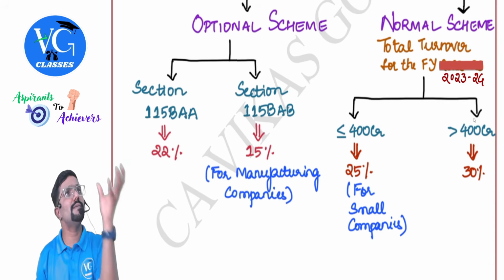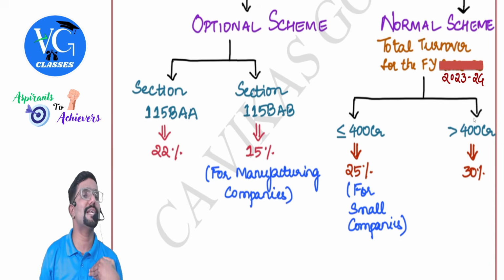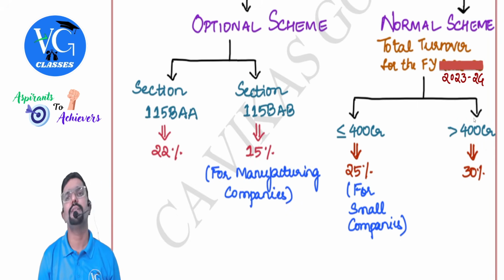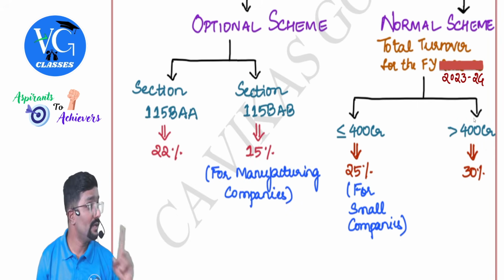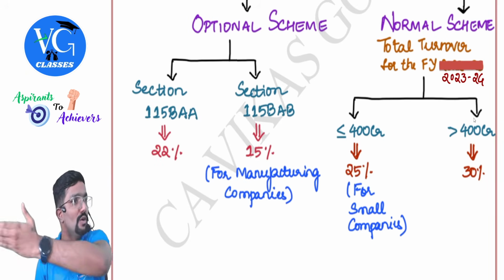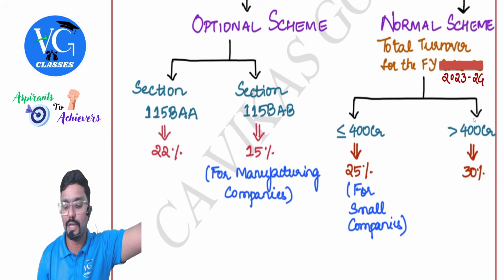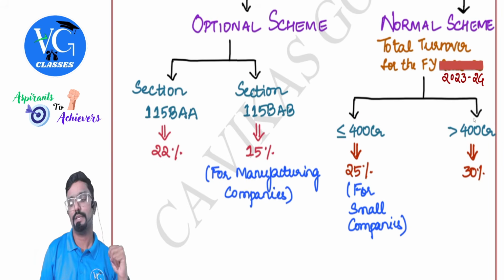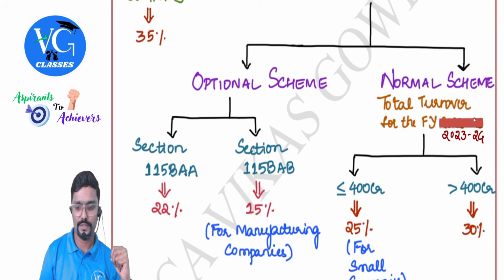Sir, they have just given domestic company and they have asked me to calculate tax. Just apply 30%. We don't have any other choice. Only when the question is silent. When the question is clear that the domestic company is following so and so optional scheme, or their turnover is less than 400, please apply the respective rates. Yes, you can just make a note of this.